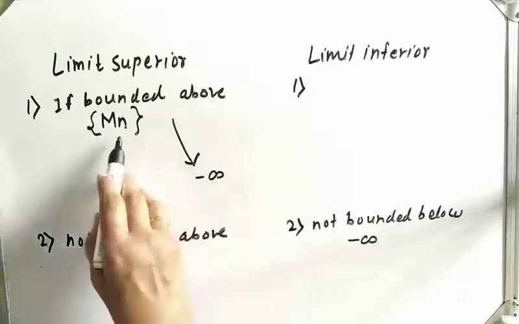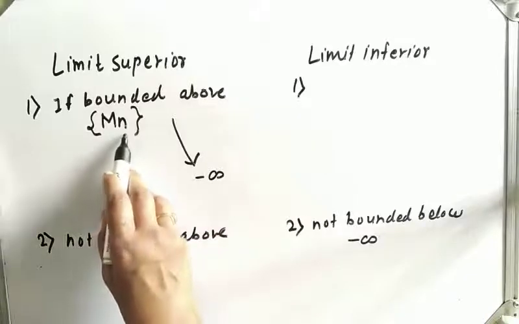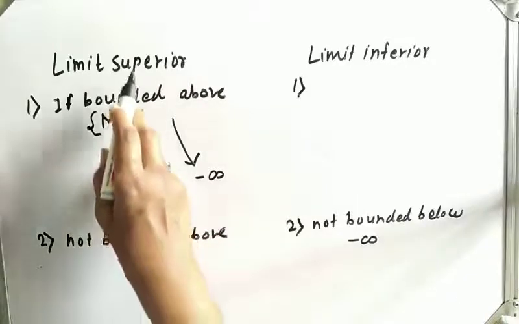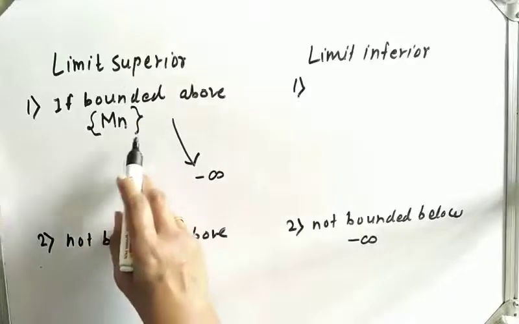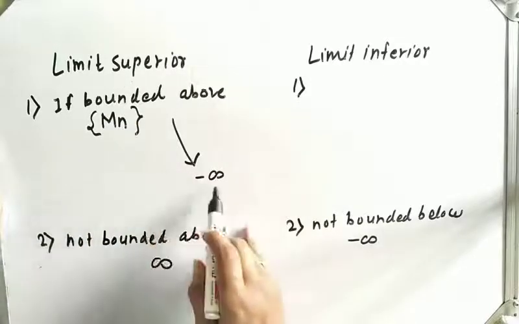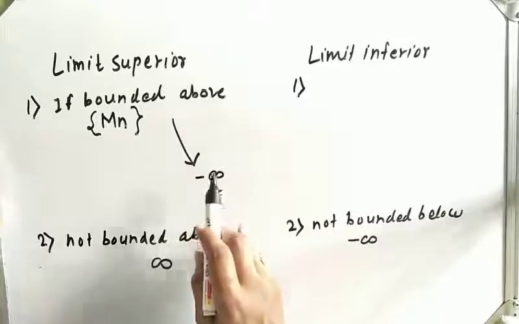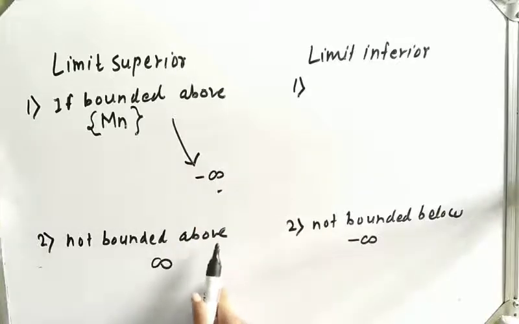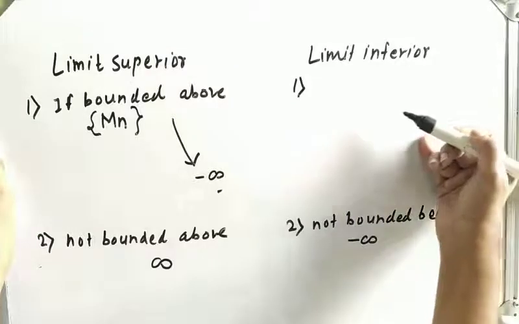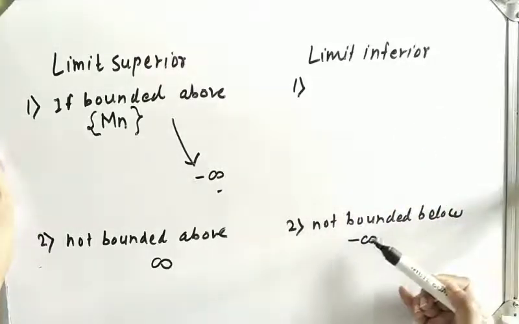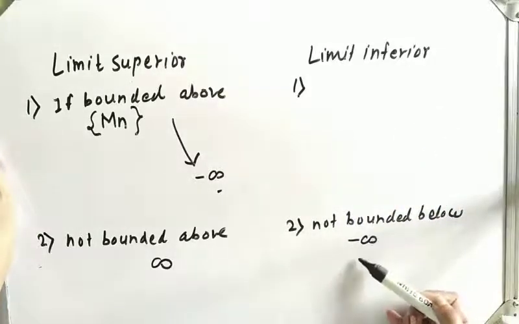Now if the sequence Mn converges to L, then limit superior of sequence Sn will be L. If sequence Mn diverges to minus infinity, then the limit superior of Sn will be minus infinity. Now for limit inferior, if the sequence is not bounded below, it is minus infinity.